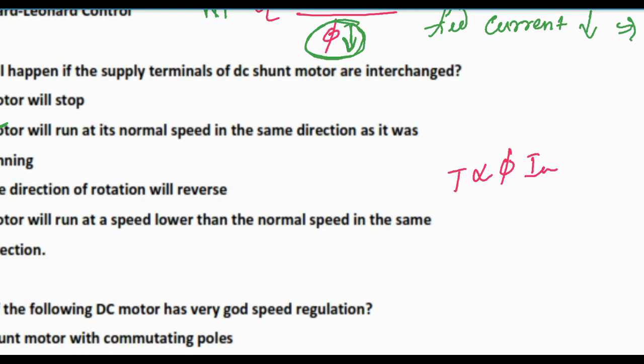So in case of a shunt motor, if we want to change the direction of either this one, that is Ia, or this one, then the torque direction will be changed. If we change the direction of both phi and Ia, then this will be multiplied. Suppose this one is minus and this one is minus, this will be multiplied to give the positive value, and the torque will be in the same direction.